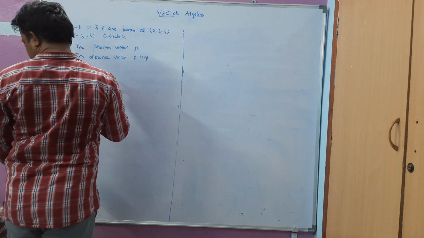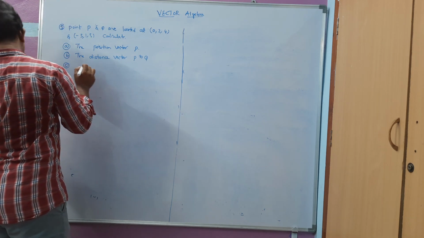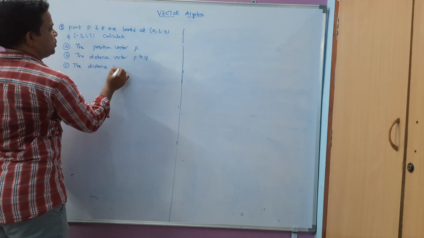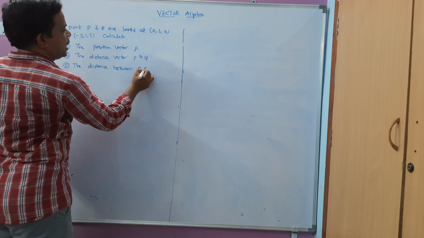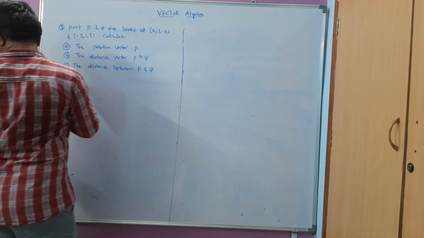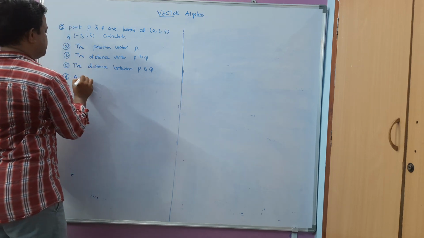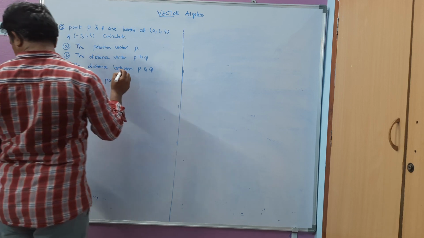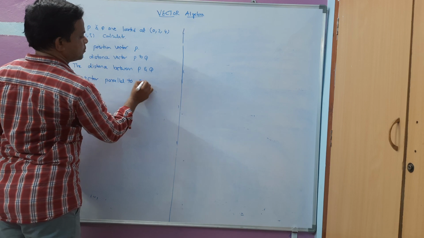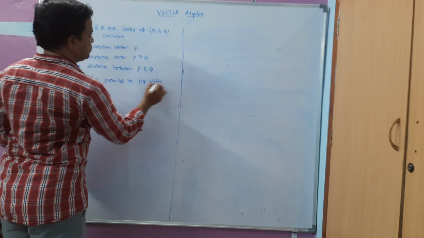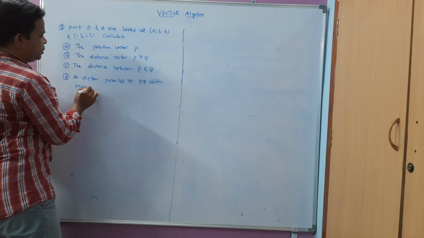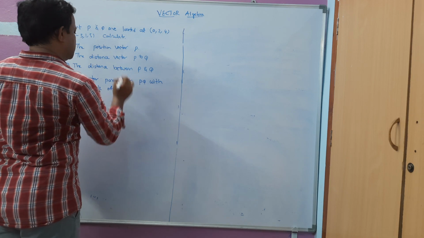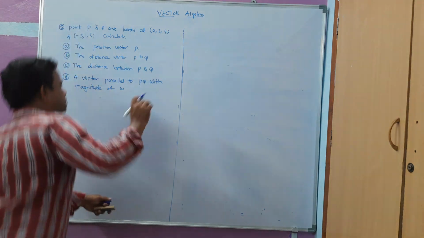C, the distance between P and Q. And next, D, a vector parallel to PQ with magnitude of 10. Yes, so this is the question that has been given. Now let us solve this problem.